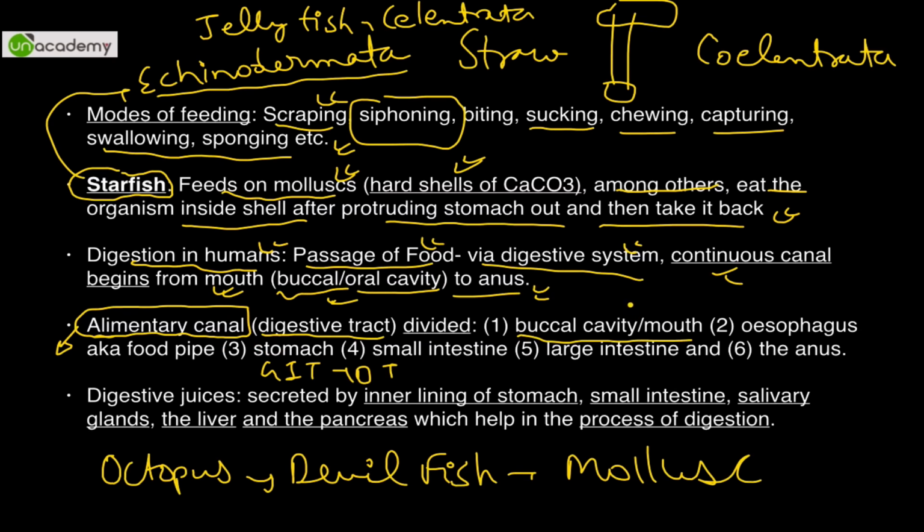So it starts with the buccal cavity or oral cavity, mouth goes to esophagus, which is also called the food pipe, stomach is called the food bag, small intestine and large intestine, and anus. Okay, so these are the parts. Technically speaking, saliva is also a digestive juice as far as digestion is concerned, because it can digest carbohydrates through ptyalin. Digestive juices are secreted by the inner lining of the stomach, obviously pepsin, HCl; small intestine and large intestine do not secrete anything. So salivary gland, stomach and small intestines. Liver has an enzymeless secretion, which is bile. Pancreas secretes pancreatic juices, and all of them help in the process of digestion.